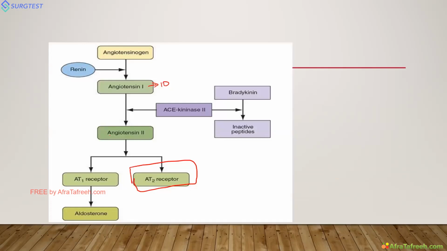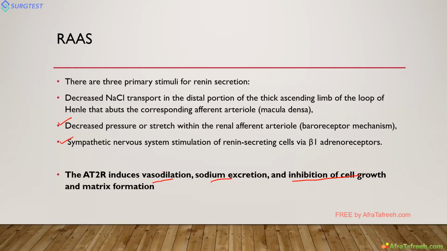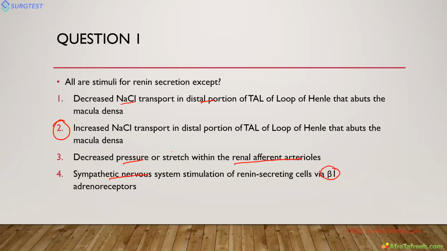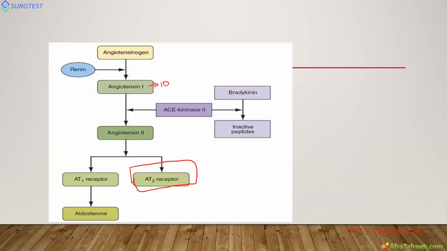So whenever we block the angiotensin 1 receptor with ARBs, angiotensin 2 acts through the other, alternate pathway, and all these good effects, which are vasodilation, sodium excretion, and inhibition of cell growth, occur. So this is the benefit of ARBs. Then angiotensin 1 is converted into angiotensin 2 by ACE. So we have many drugs called ACE inhibitors, which are first line drugs in heart failure and hypertension.